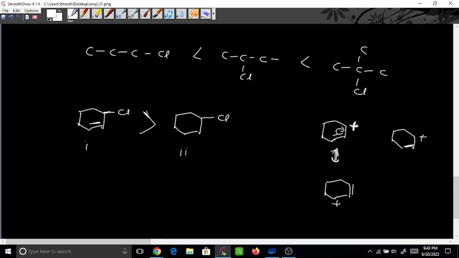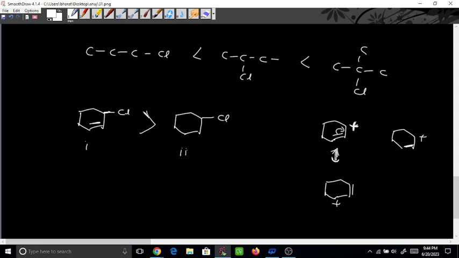So what are the key things you have to remember for SN1? 3 degree is more stable than 2 degree, and 2 degree more than 1 degree, and rearrangement of carbocation is possible. Then the substrate: RI, RBr, RCl, and this one. And what is the stereochemistry? Racemization. Now for SN2.